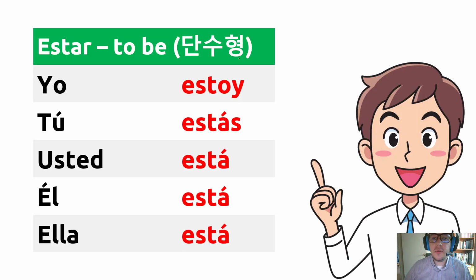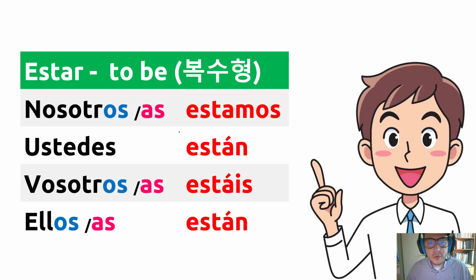The first thing I want to ask you guys is please memorize the conjugation of the verb. Yo estoy, tú estás, usted está, él está, ella está. It's very important because we will use it a lot in the midterm and the final exam. So once again, yo estoy, tú estás, usted está, él está, ella está. Plural: nosotros, nosotras estamos, ustedes están, vosotros, vosotras estáis, ellos, ellas están.